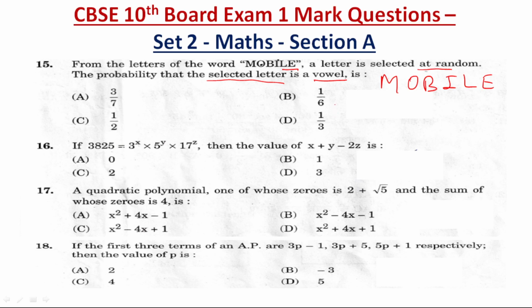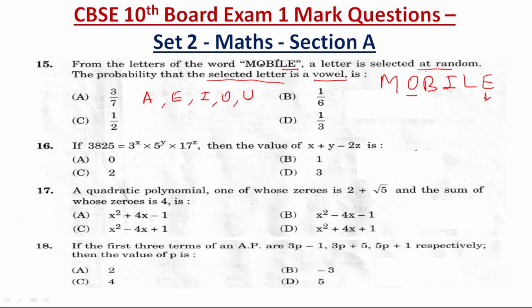which are the vowels? So we know that the vowels are A, E, I, O and U. Now O is there, U is not there, right? So O is a vowel, I is a vowel, L is a vowel.